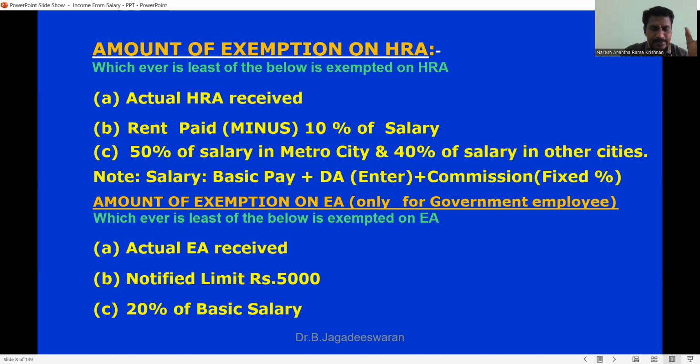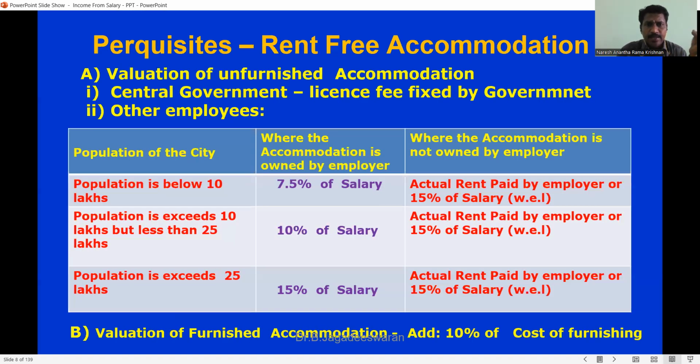Only basic salary. The word will be there in the question itself, and we have to consider that. So among the three, whichever is the least, you can deduct from your gross salary: actual EA received, or 5,000, or 20% of salary. Among these three, the least is the part you can reduce from your tax. So as of now, we have completed two allowances. One is HRA and the second one is entertainment allowance. And the third and very important one is rent-free accommodation.